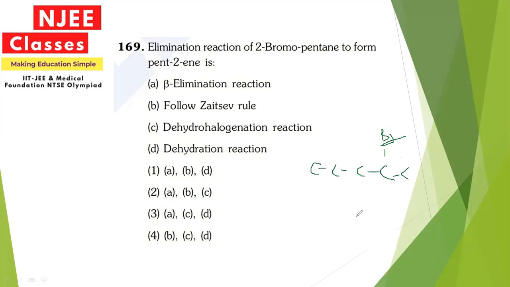Since it is present at the beta position, it is also known as beta elimination, and it follows a rule known as the Zaitsev rule. So ABC will be the correct option. For this question, the answer will be 2.